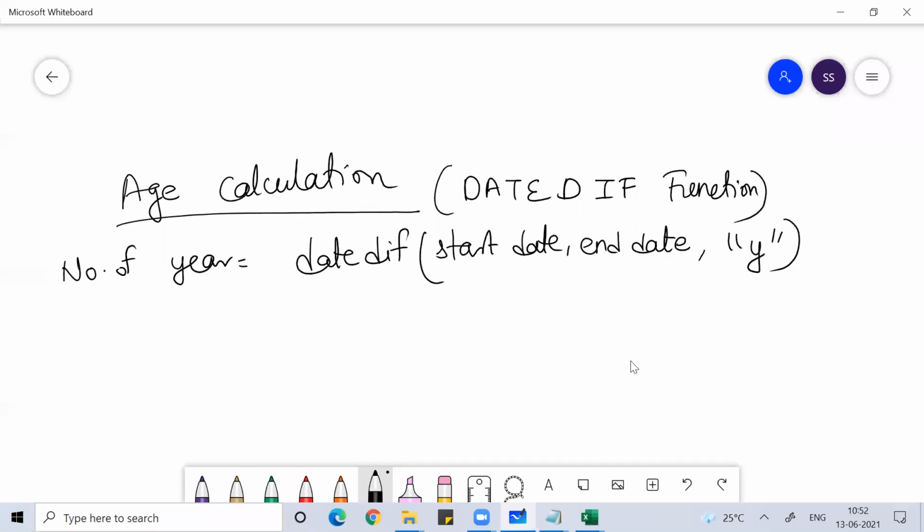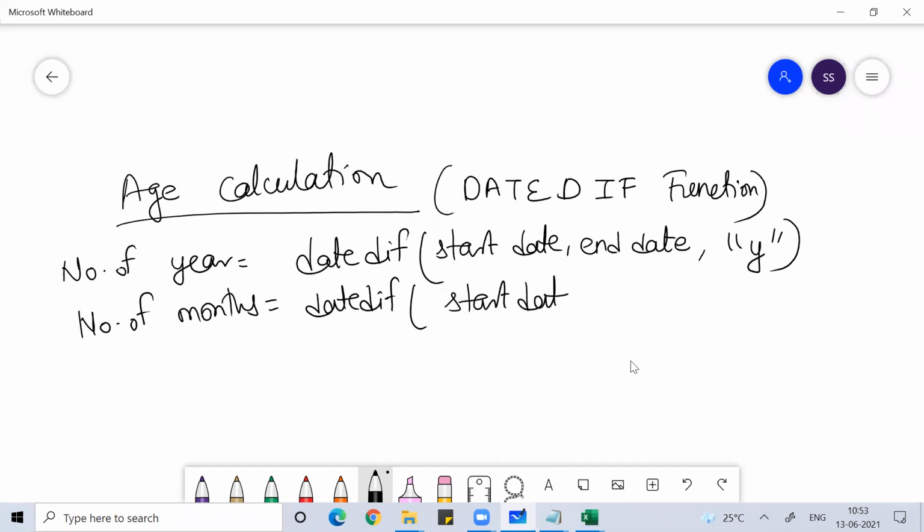If you want the number of years, only years: how many years passed from that date to today? Write in double quotes Y. If you want the number of months passed from that day to today, use the same function, DATEDIF, with the start date, end date, and write M.